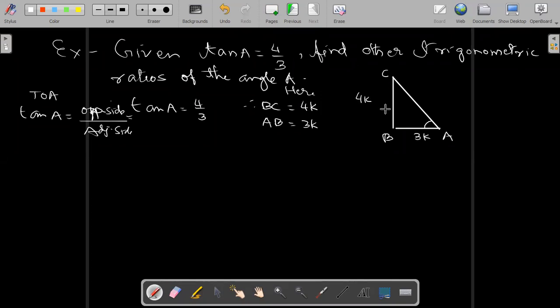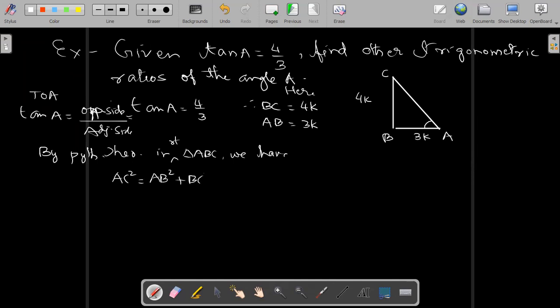Now we have to use the Pythagoras theorem to find the third side. After finding the third side, we can find other trigonometrical ratios. By Pythagoras theorem in right angle triangle ABC, hypotenuse square, AC square, is equal to AB square plus BC square, base square plus perpendicular square. This is the Pythagoras theorem.